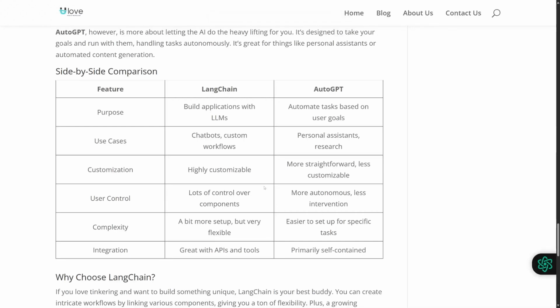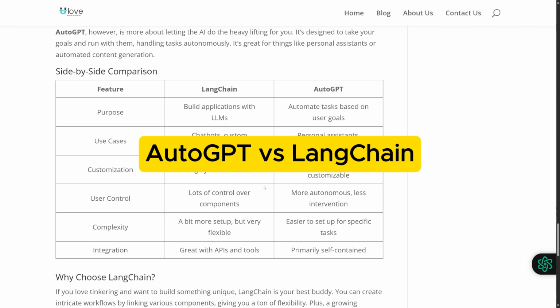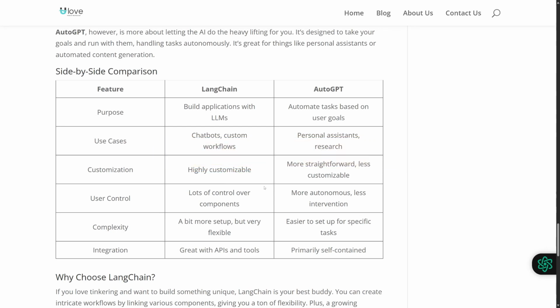Hello everyone and welcome. In this video we are going to be discussing AutoGPT versus LangChain, which AI tool is better. So you can see that we got a head-to-head comparison here. We're going to be talking about different features like, for example, purpose, use cases, customization, user control, complexity, and integration.